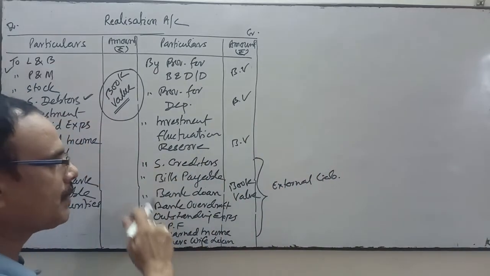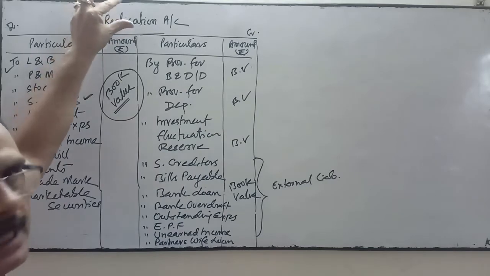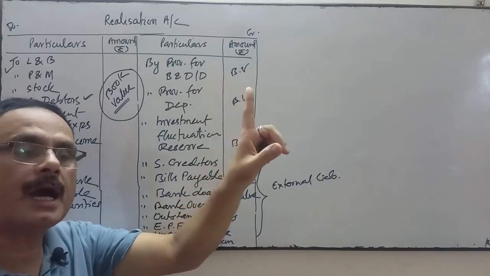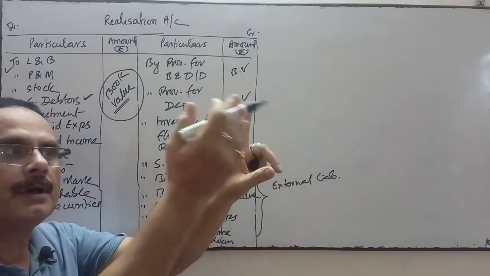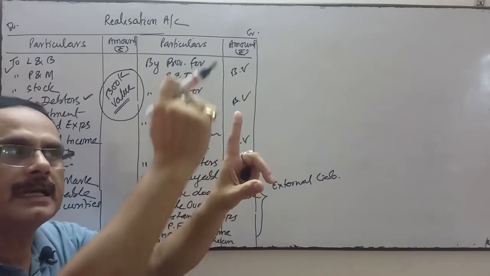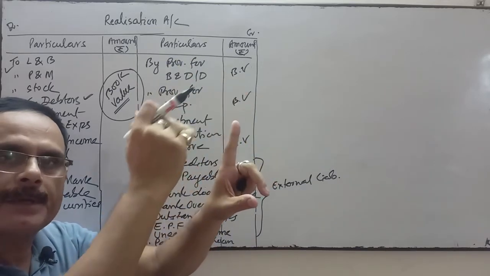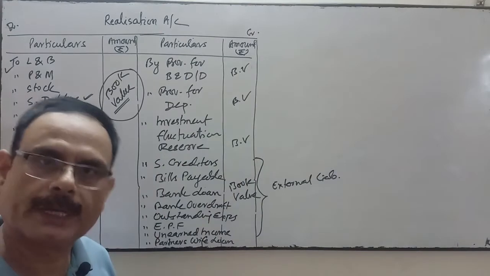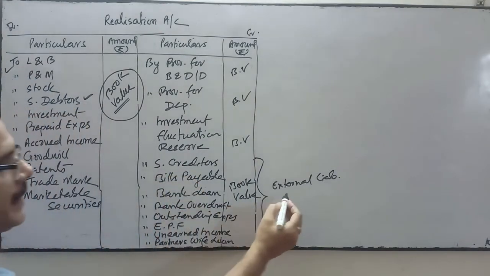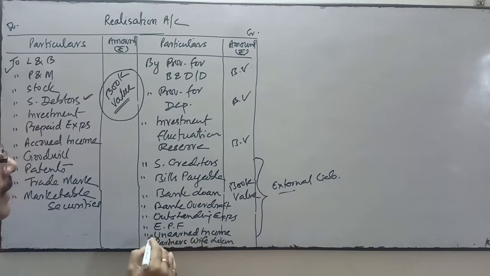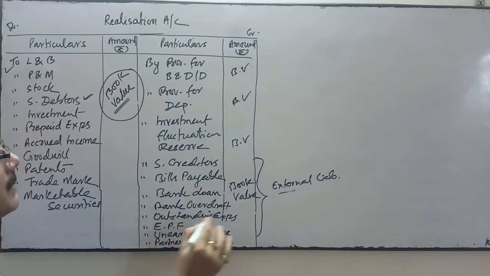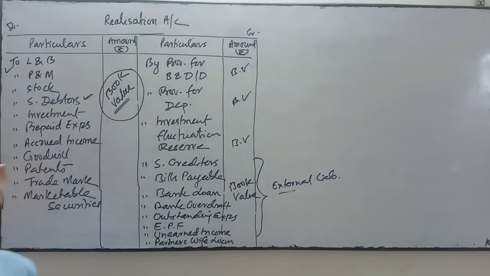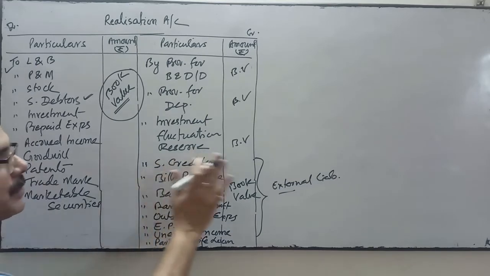So I am not going to write the partner's loan inside the realization account. Through the realization account, we are going to settle the first one, the outside liability. And partner's loan will be settled in the second order, after the payment of the external liability. So after realization account we will prepare the partner's loan account separately. Partner's wife's loan, unearned income, employee provident fund, outstanding expenses, bank overdraft, bank loan, bills payable and sundry creditors are all external liabilities and will be transferred to this side.